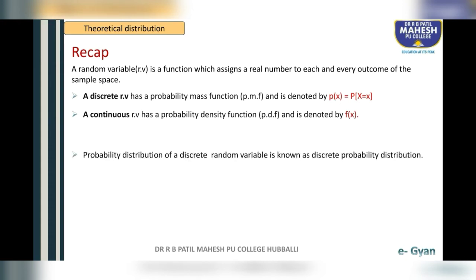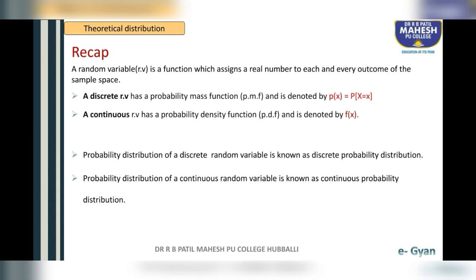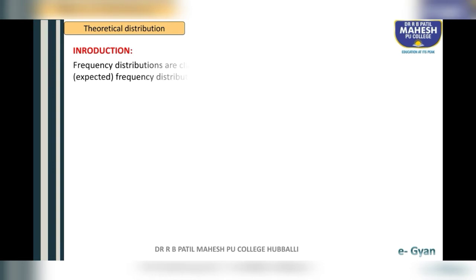The probability distribution of a discrete random variable is known as a discrete probability distribution, and students, the probability distribution of a continuous random variable is known as a continuous probability distribution. Okay, so introduction. See students, frequency distributions are classified into 2 types: observed frequency distributions and theoretical frequency distributions.